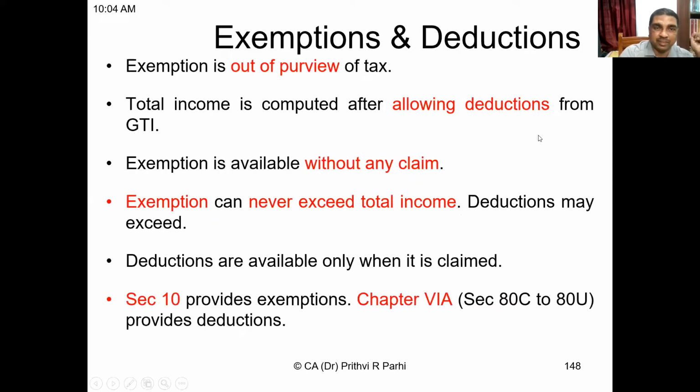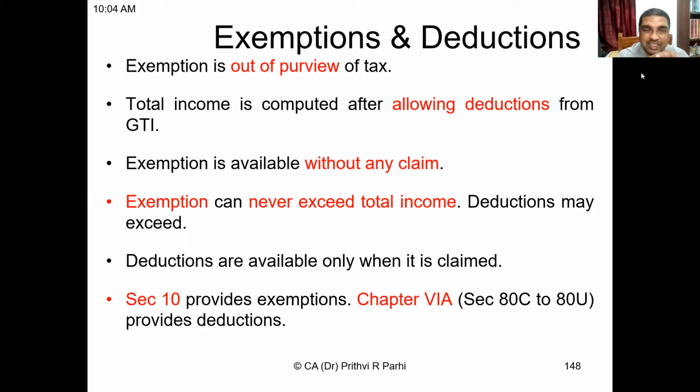Next one. If you try to differentiate what is exemption and deduction. Exemption is out of purview of the tax. The total income is computed after allowing deduction from gross total income. The deductions are different and exemptions are different. Exemptions are allowed without any claim. If you do not claim, still that is exempted.